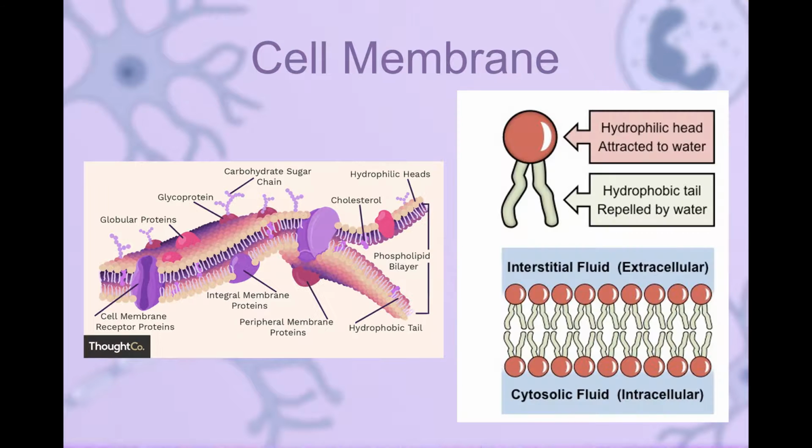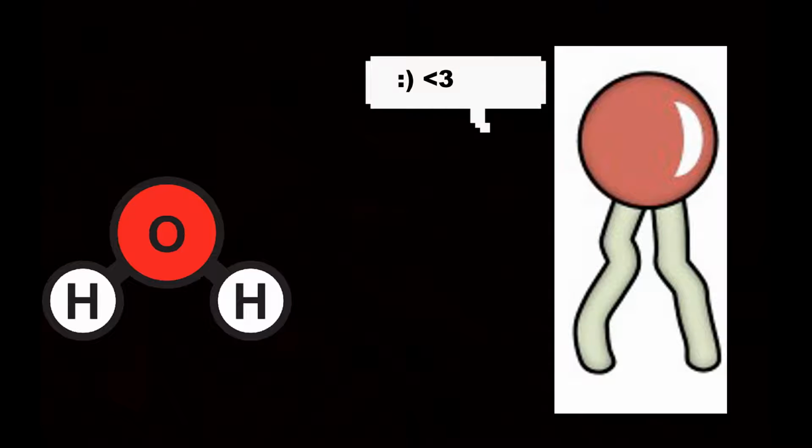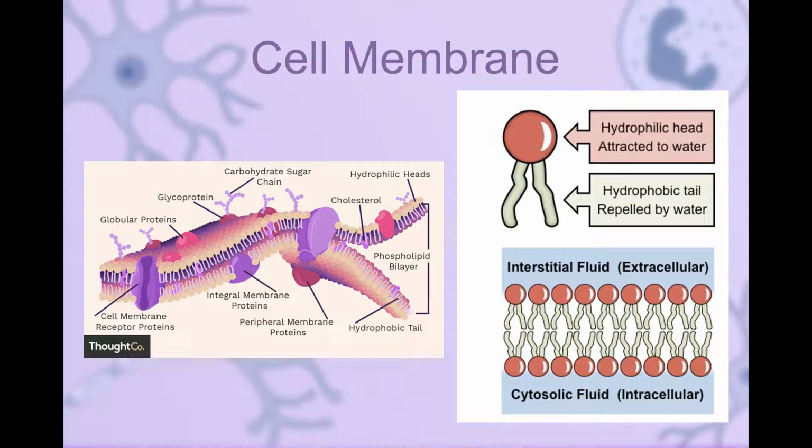The phospholipid structure consists of a hydrophilic head and a hydrophobic tail. This means that basically the head loves water while the tail doesn't. Phospholipids spontaneously arrange into a bilayer, with the tail facing inwards. The bilayer is held together by weak hydrophobic interactions between the tails.